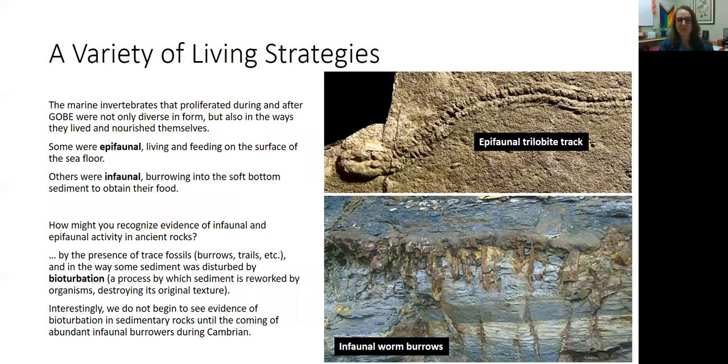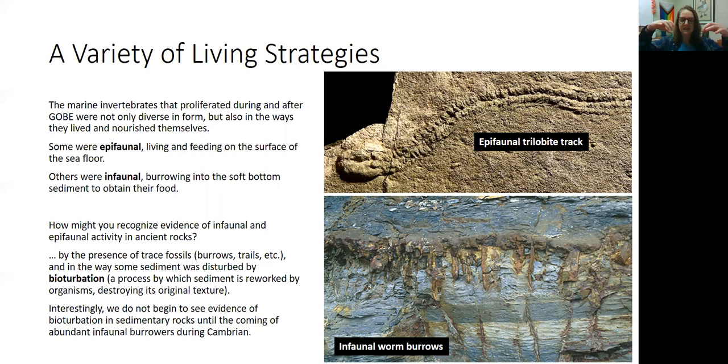So epifaunal creatures would leave tracks on the seafloor as they moved around, like this epifaunal trilobite track, whereas the ones that dug down and lived down in the seafloor in that sediment, they left little tunnels in the sediment, and we can actually see that in the fossil record. And we call that bioturbation.